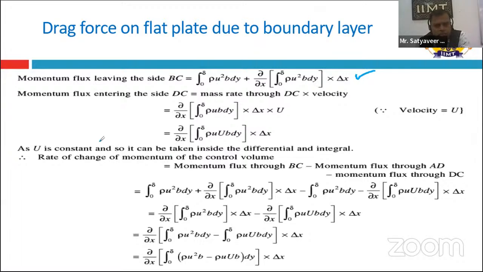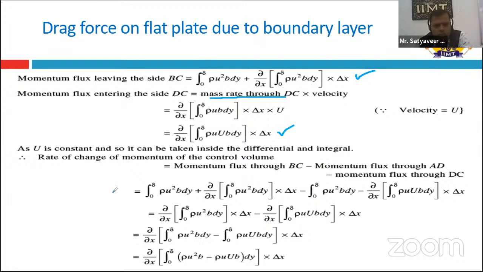Now we have to check the amount of momentum flux entering through the side DC. This is also calculated by the previous method, the mass flow rate entering through DC times velocity. So this equation forms: delta by delta x of the integral from 0 to delta of rho u capital U b dy, times delta x. Capital U is the free stream velocity, and delta x is the distance between the two sections taken previously.